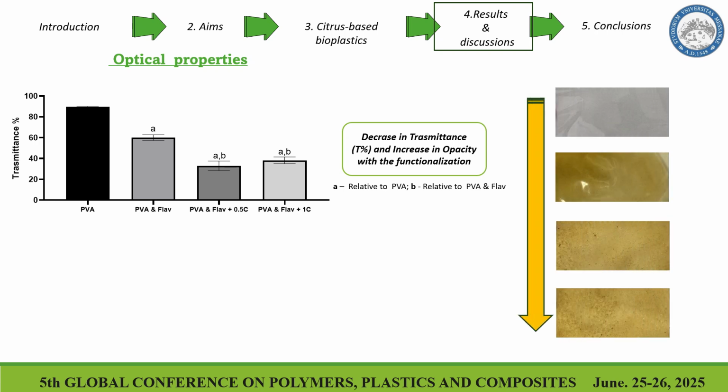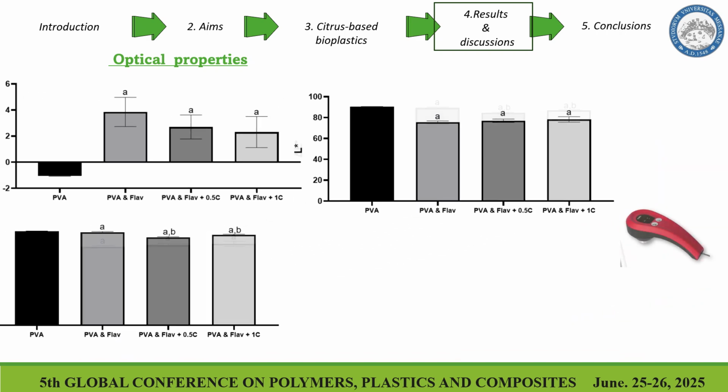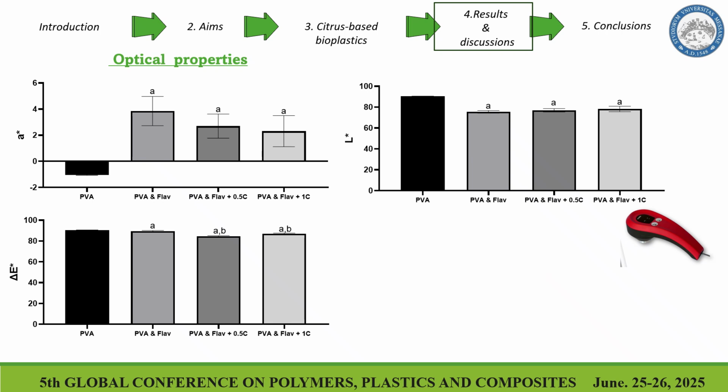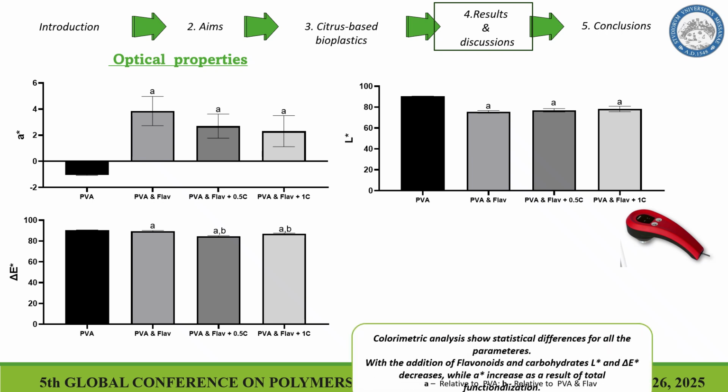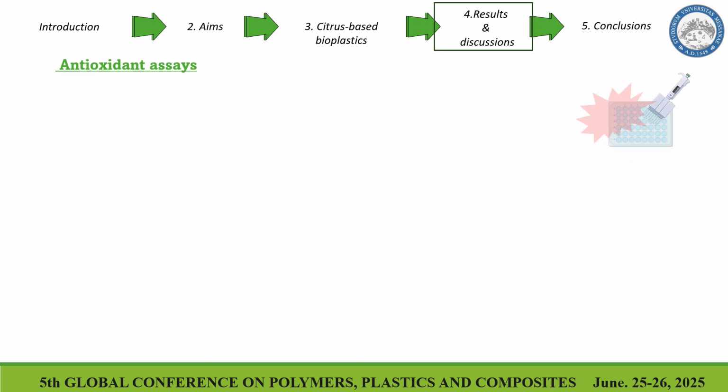Then we also performed the colorimetric analysis that shows the change in the color of bioplastics before and after the functionalization of polyvinyl alcohol, and we performed this analysis with the colorimeter, where we can see all the parameters that change after the functionalization with polyphenols and solid carbohydrates.